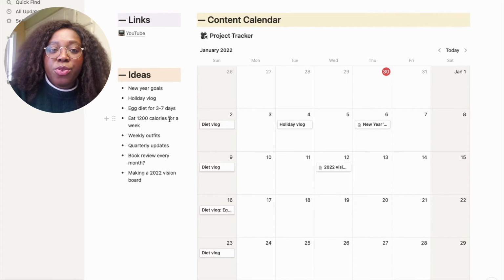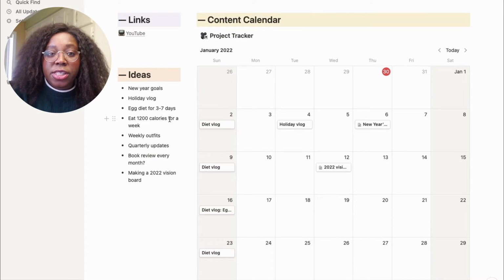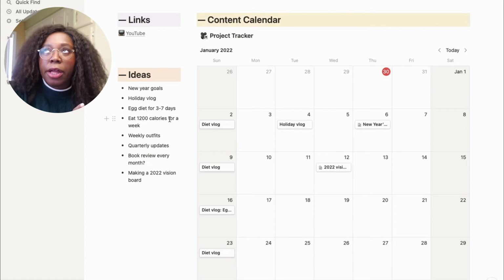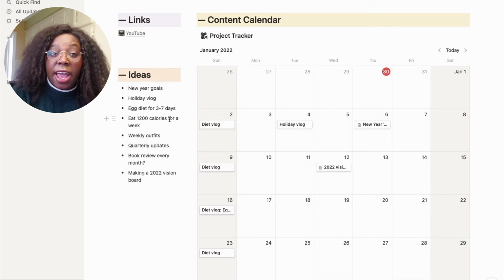So right now I eat between 1,200 to 1,500 calories every day. But I kind of want to try a week when I eat at the lower end of my calorie intake just to see if I lose more weight. I know I'm going to lose more weight, but to see if I can do it. So that's another diet idea I have.